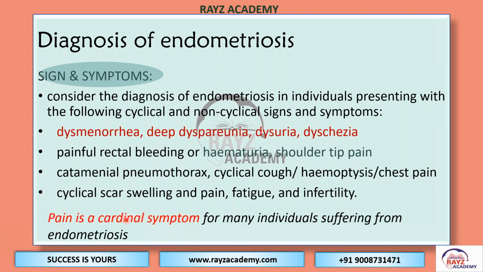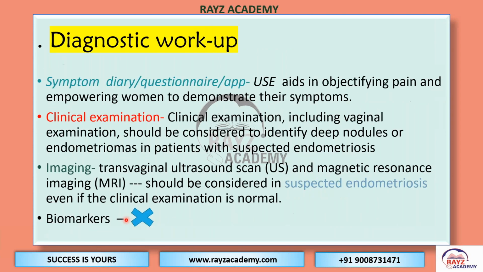Based on the signs and symptoms, the clinician should get a suspicion of endometriosis and can start the treatment. If the clinician is suspicious of endometriosis, they can support the diagnosis with the help of a symptom diary, questionnaires, or an app that can help in objectifying the pain.